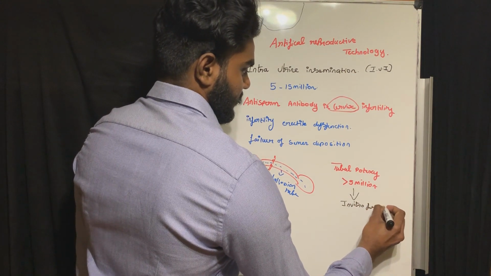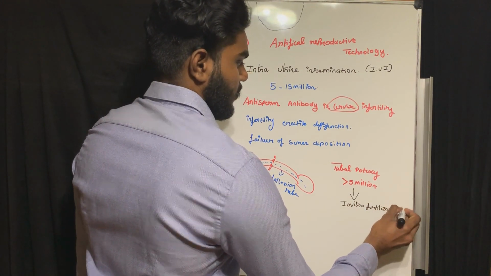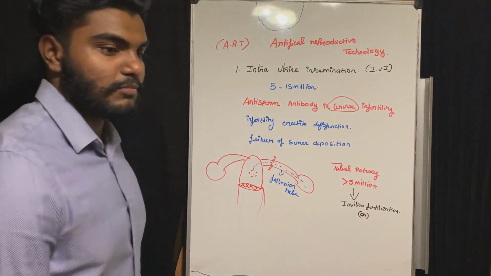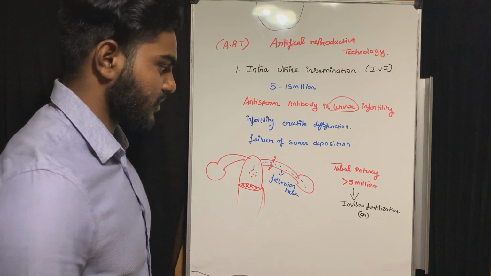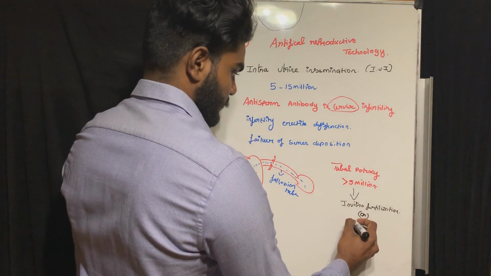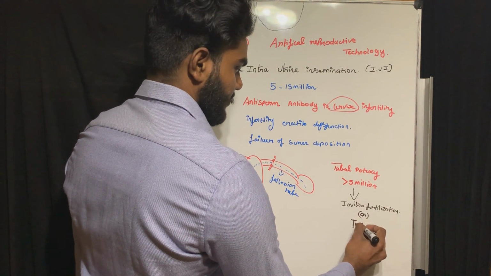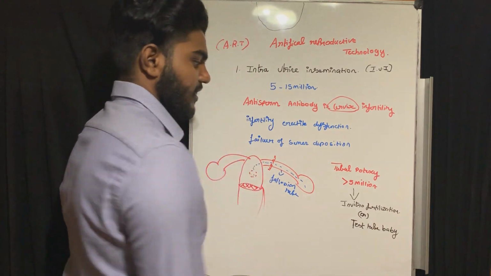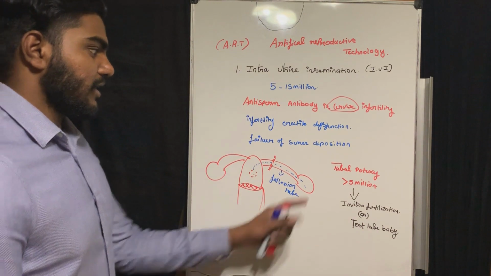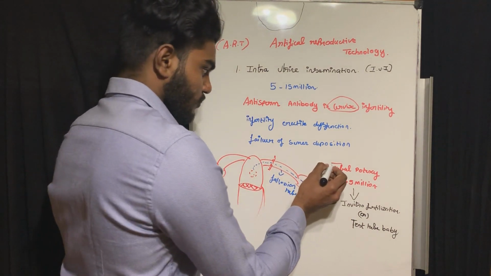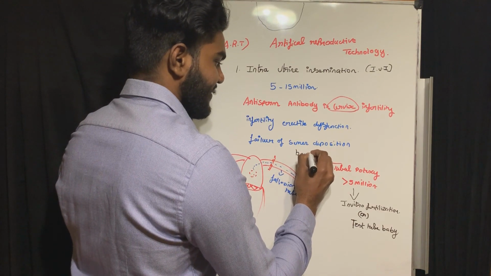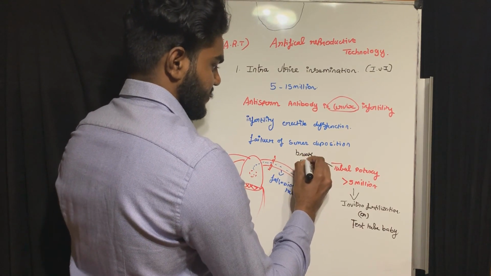Ordinary people, the normal people, non-medicos, everyone will say that is test tube baby. In tubal patency problems, we first do the maximum: we try to break the adhesion.